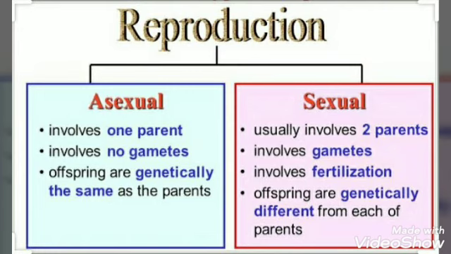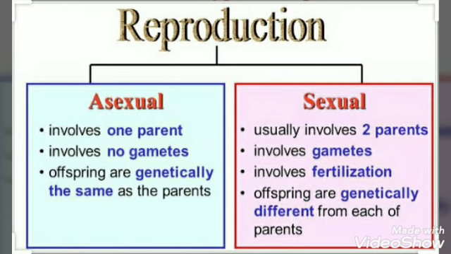This means that in asexual reproduction, offspring are clones of the parent,